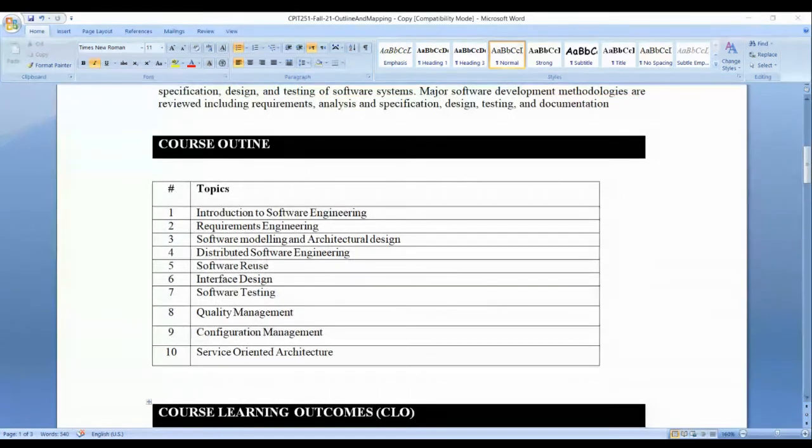Introduction to software engineering, requirements engineering, software modeling and architectural design, distributed software engineering, software reuse, interface design, software testing, quality management, configuration management, and service-oriented architecture. So these are the 10 main topics. Then we have